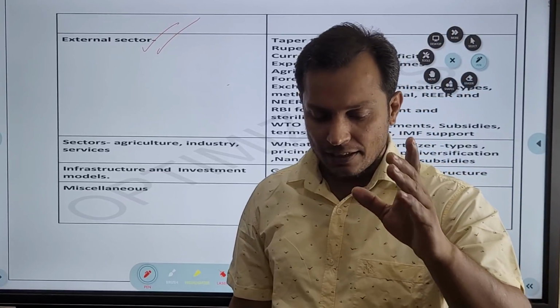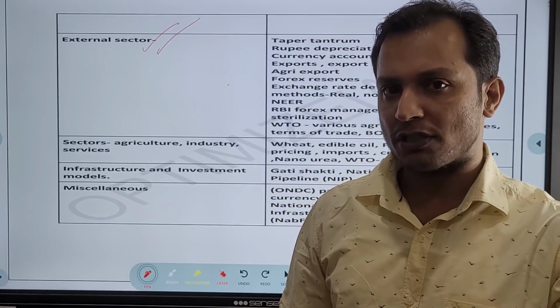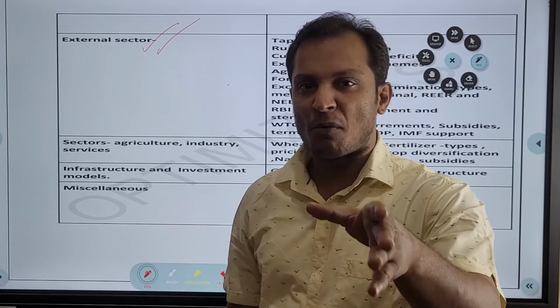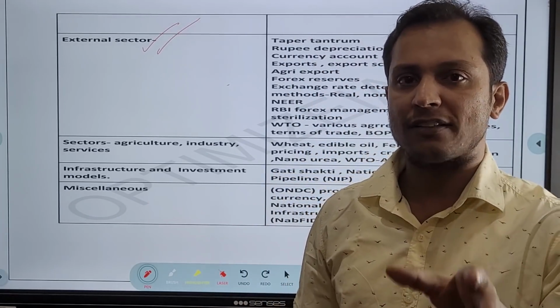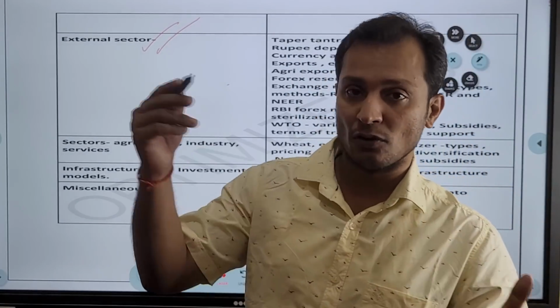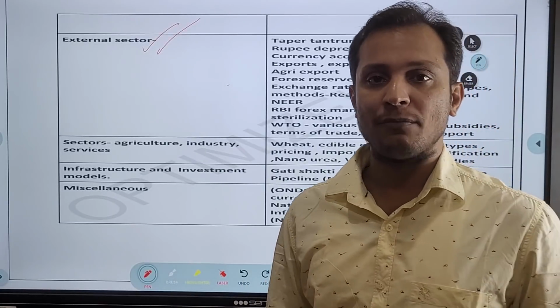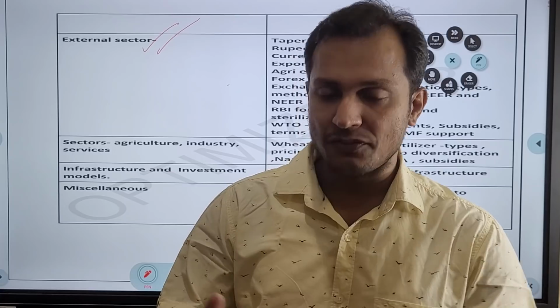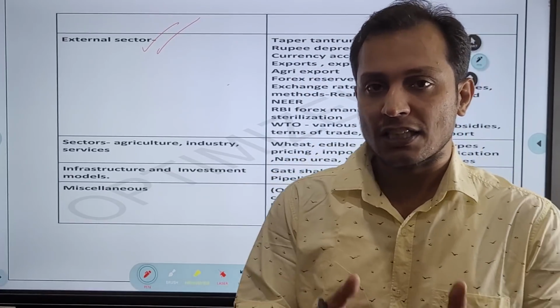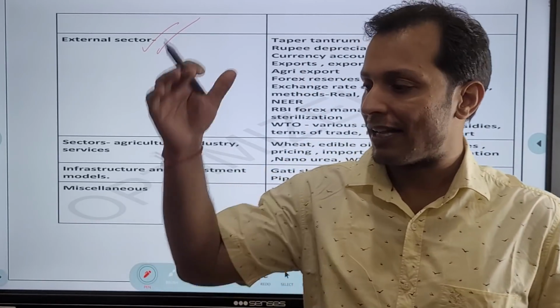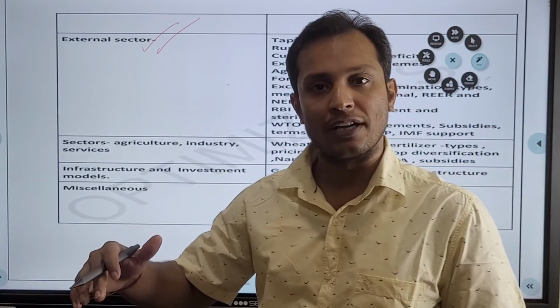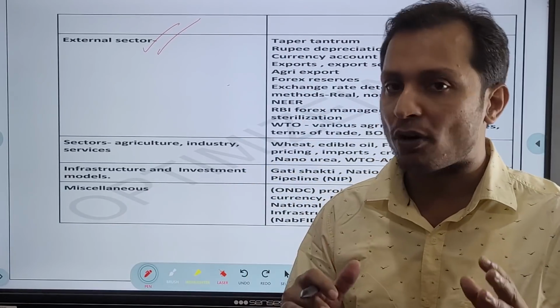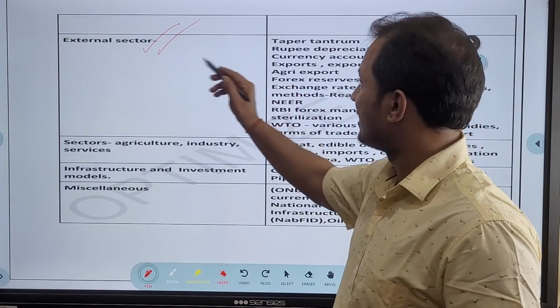You see, when the economic survey came out, there was a mention in the economic survey that India's forex reserves are like booming. But suddenly what happened? Because of the Ukraine crisis, the trade deficit started to rise, and the current account deficit started to rise, and the forex reserves started to fall, guys. Very important development, guys. The external sector, very important.